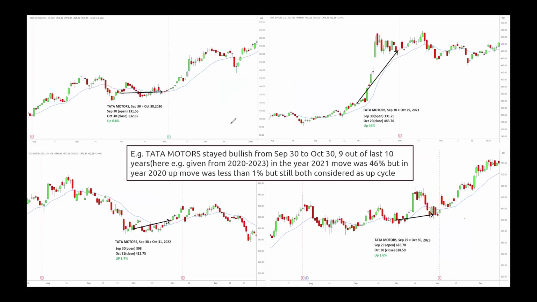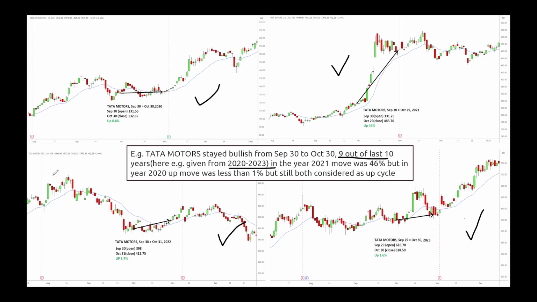Now, for your example, I have given the example only from 2020 to 2023. In the year 2021, you can see that the move was 46% from the beginning to the end of the cycle. For example, the 2021 chart is here. When the cycle began here and ended here, can you believe it? It rallied 46% in just 30 days, September 30th to October 29th. But does it mean that every year it rallied like this? In all four charts, if you see, this up cycle worked, because that's what I checked, 9 out of 10 times.